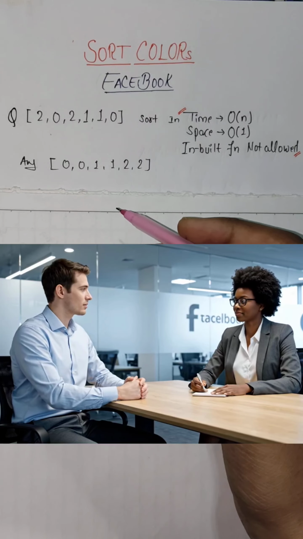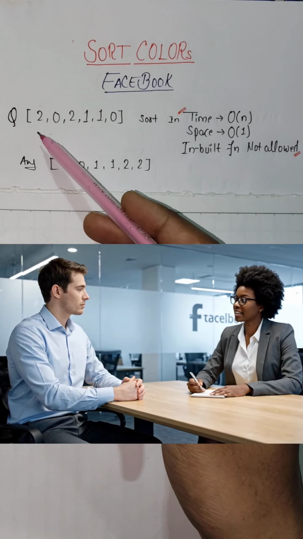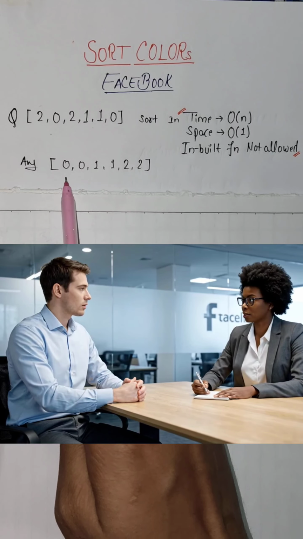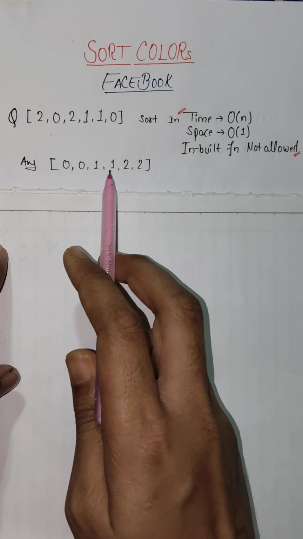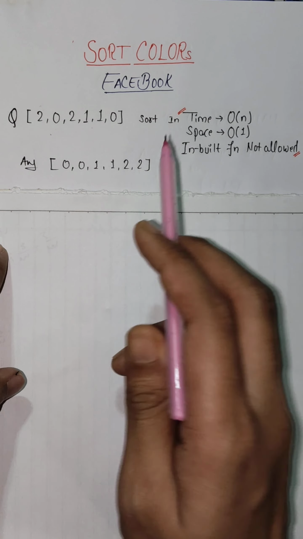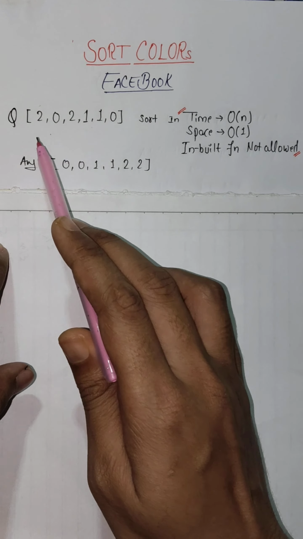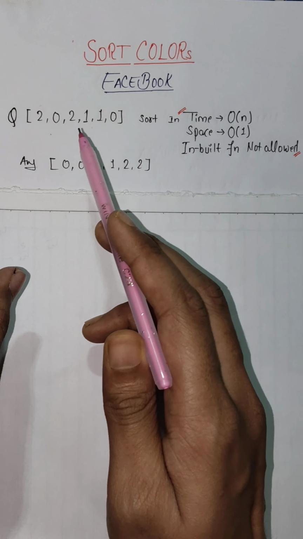You are sitting in a Facebook interview and the interviewer gives you an array containing 0, 1 and 2, and tells you to sort it in this manner: 0 should come at the starting, 1 should come at the middle and 2 should come at the last. But the catch is that you have to sort it in O(n) time. That means you can iterate through the array only once, that is a single pass.